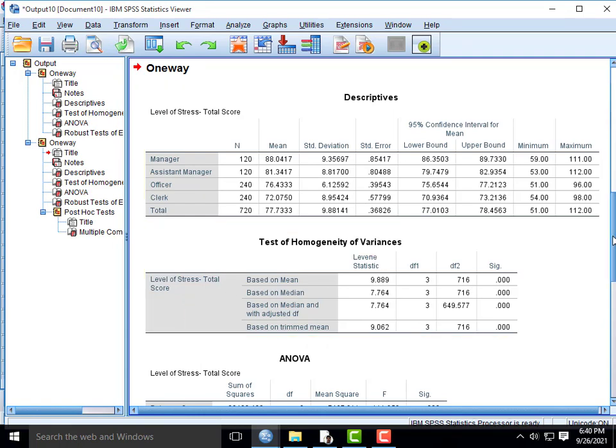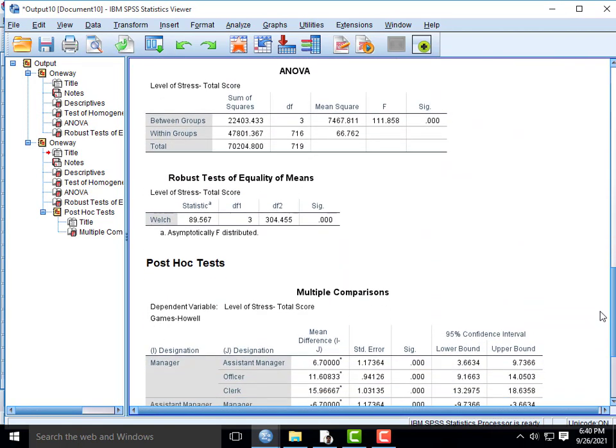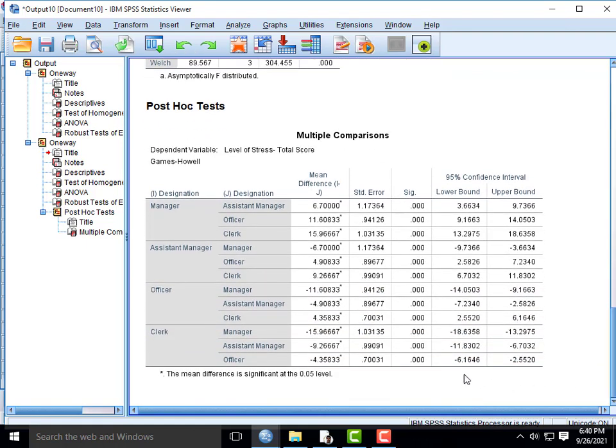We have a result. The Games-Howell post hoc test shows that the difference between manager and assistant manager, between manager and officer, and between manager and clerk is significant.